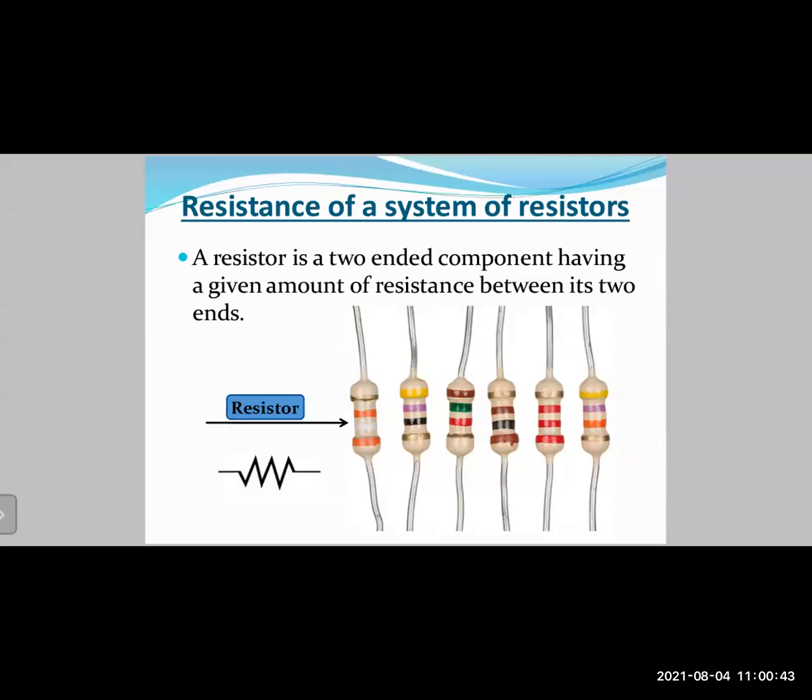The nuclei of the various atoms are constantly pulling and pushing on the moving electrons. The electrons also feel the repulsion from the other electrons. You are quite aware that two like charges repel each other and opposite charges attract each other. So when the electrons are moving through a piece of metal, they are constantly being pushed and pulled by the various positively charged nuclei as well as the other electrons. In this way, they feel a resistance.